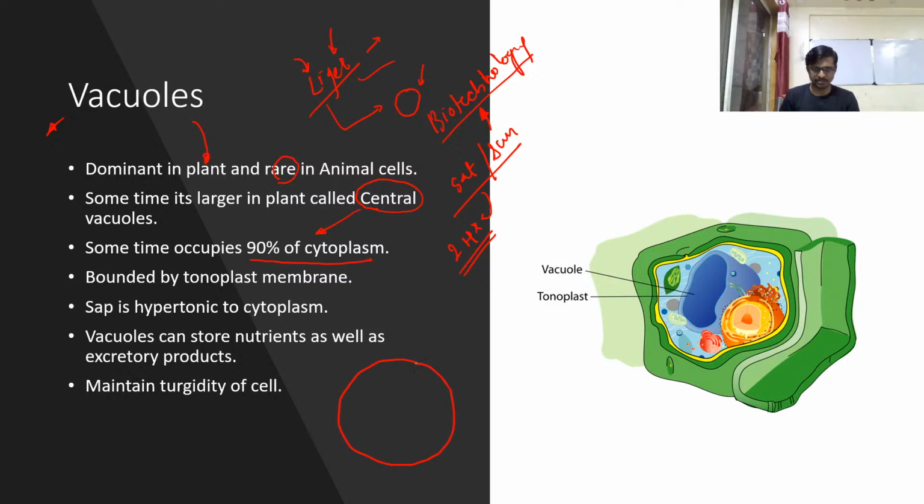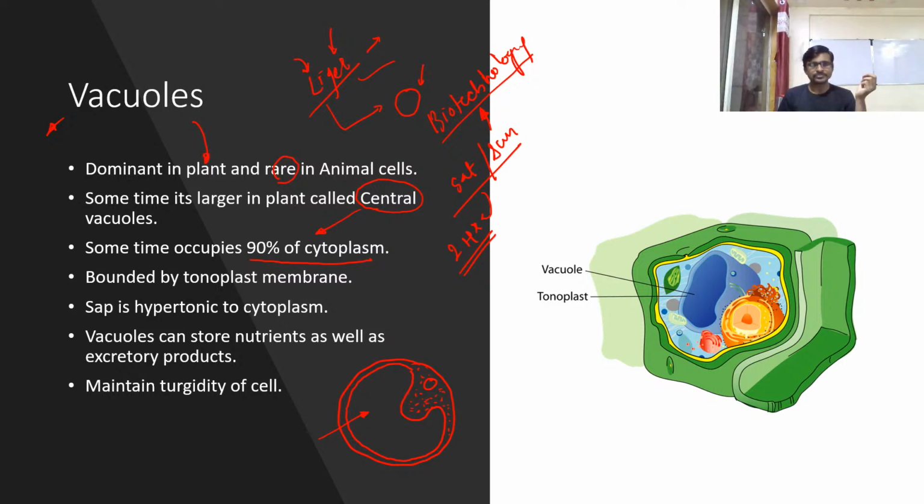For example, this is a plant cell and this is a vacuole inside the plant cell. It occupies more space, and the complete cytoplasm, the nucleus and the remaining things are pushed into the corner of the cell, and the remaining portion is covered by the vacuole. What does this vacuole store inside?